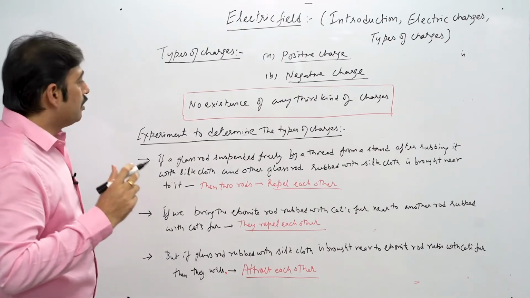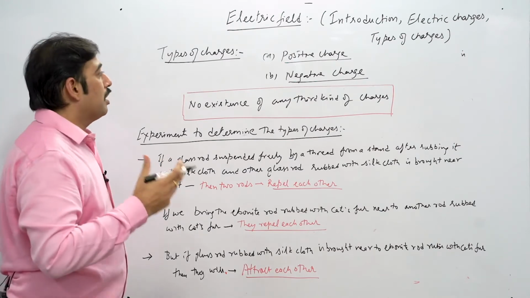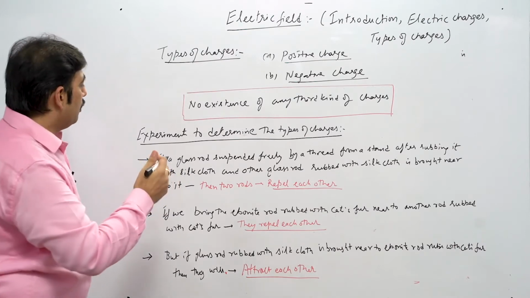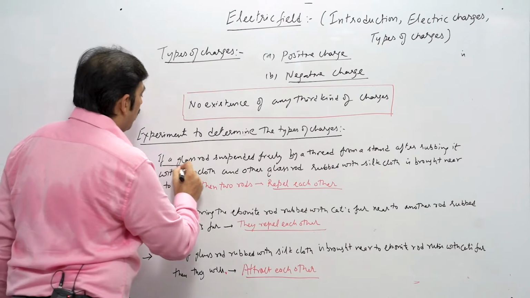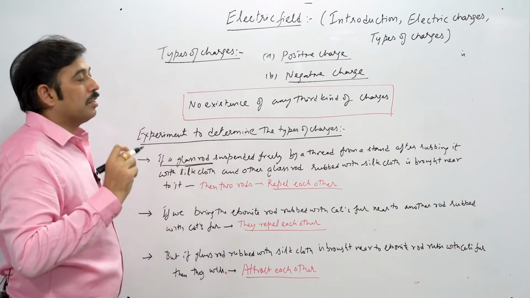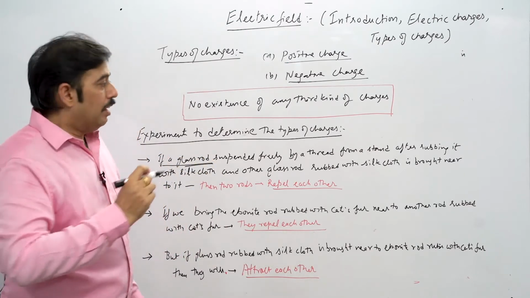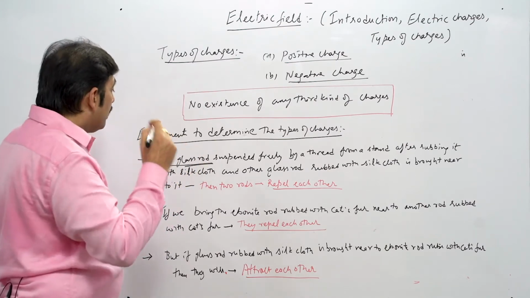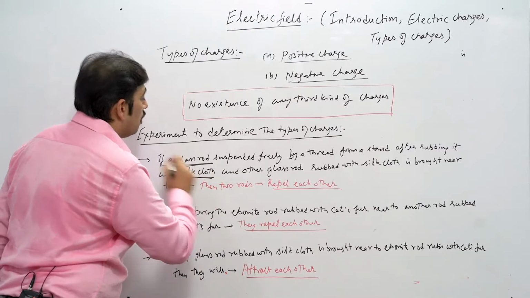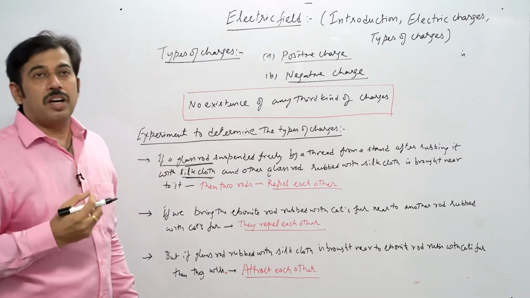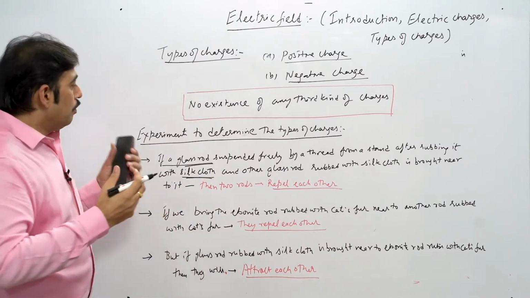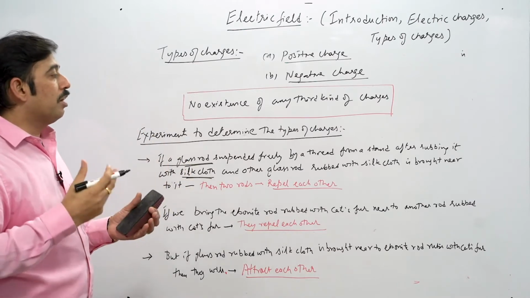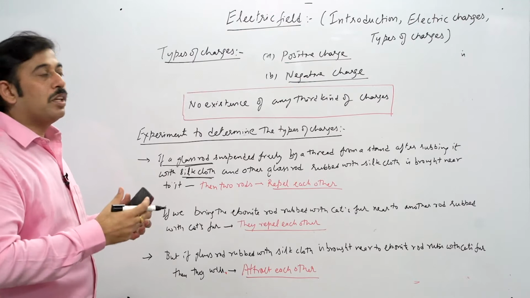So let's take some experiments to understand the types of charges, how they can be formed on the surface. A simple example I'll just give you. Suppose we have a glass rod suspended through some thread, an insulated kind of material, and after rubbing it with the silk cloth, as we have discussed earlier, it acquires certain charges. Now what we do is keep it near another rod which has also been rubbed with the silk cloth, and bring it close to the same rod.